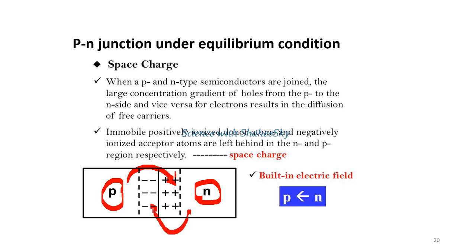Therefore, immobile positively ionized donor atoms and negatively ionized acceptor atoms are left behind in the N and P regions respectively. These electrically charged regions are called the depletion region, or else the space charge region.